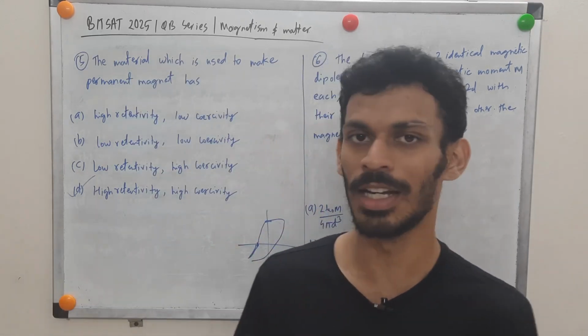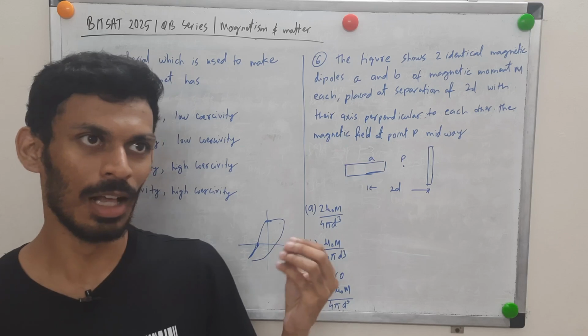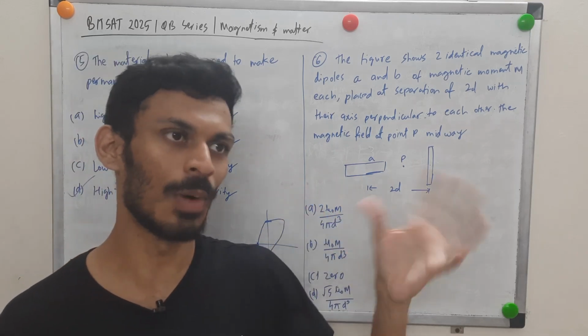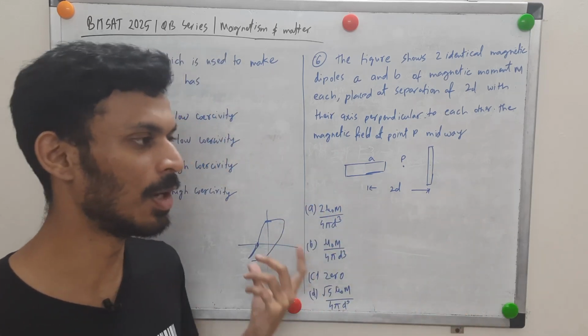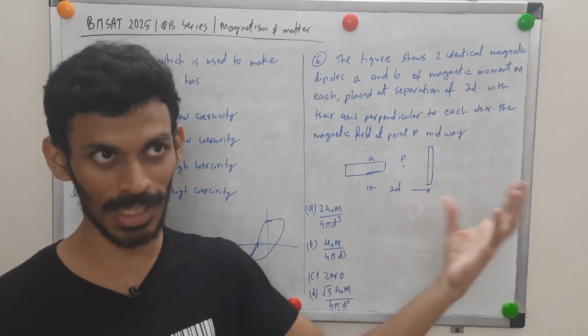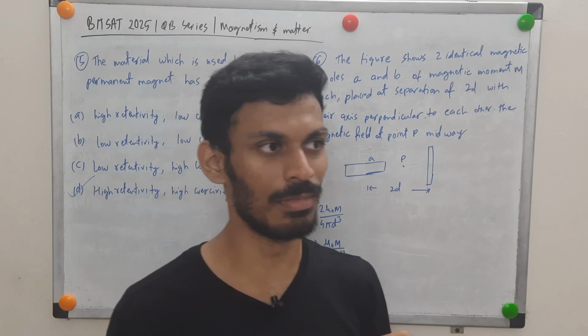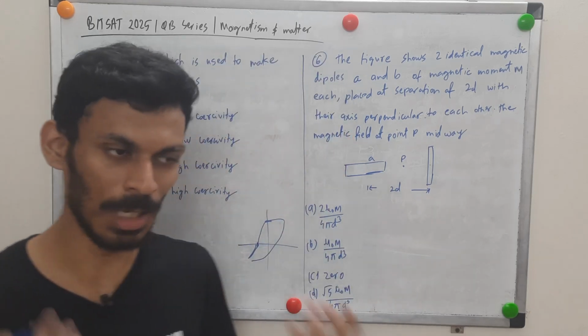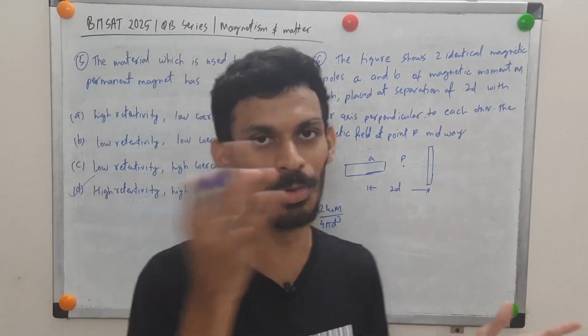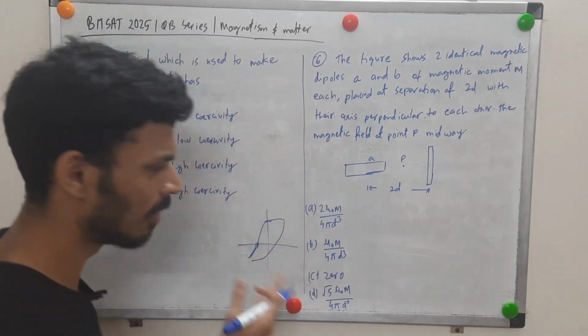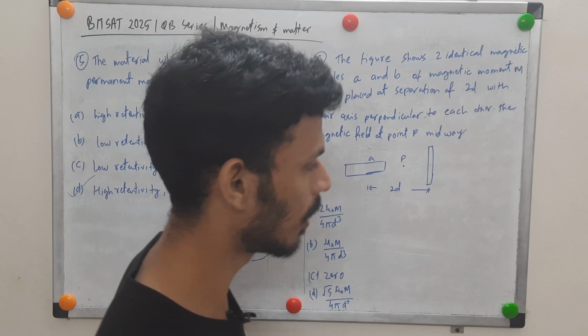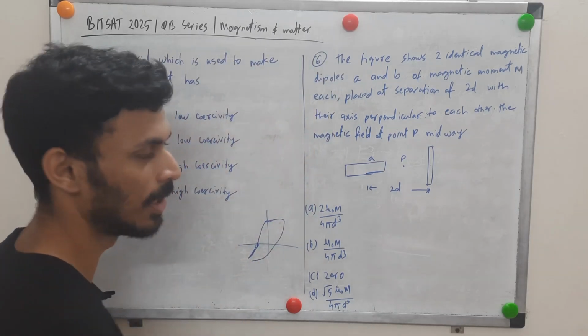This is quite intuitive. If you look at their properties, you'll be able to relate to them. Just like for the magnet, it should retain the magnetic field and not be demagnetized easily. You can think along those lines for those materials, and there will be a list of two or three more in your NCERT that you can remember.